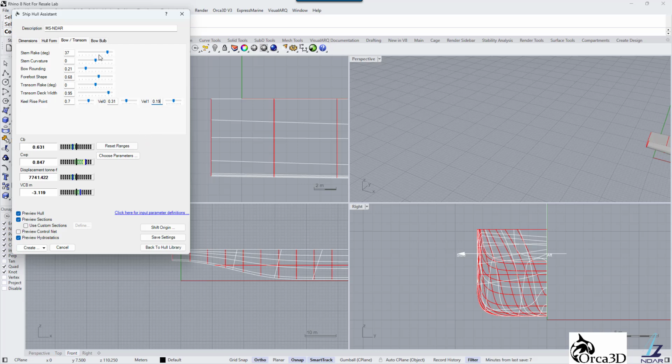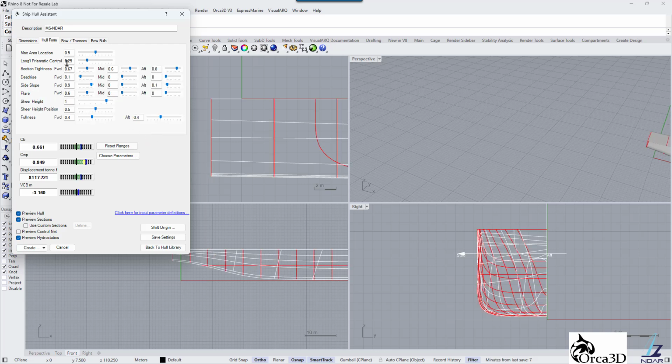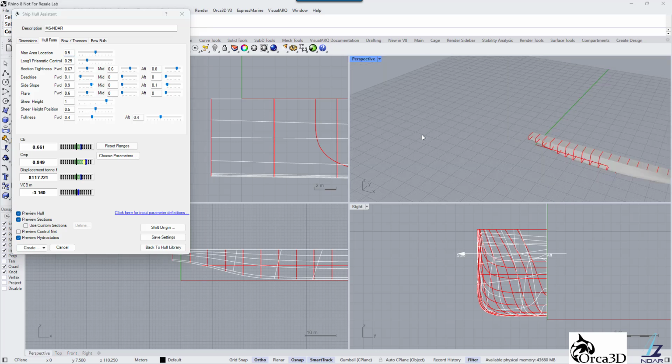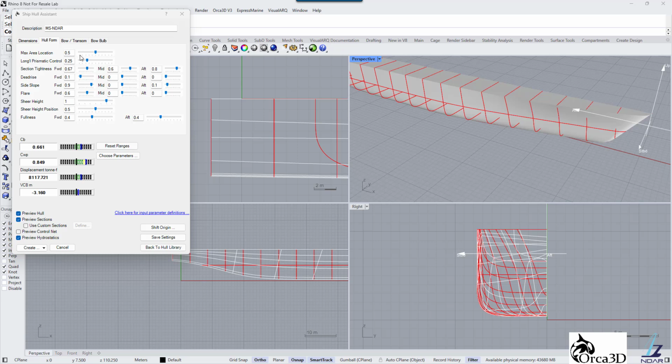Now we will switch to the Hull Form tab. Maximum area location will be located near the midship frame, so we will set the maximum area location parameter to 0.52. From the current status of hydrostatic parameters, we see that we need more volume below the waterline. We can achieve this with the longitudinal prismatic control parameter.